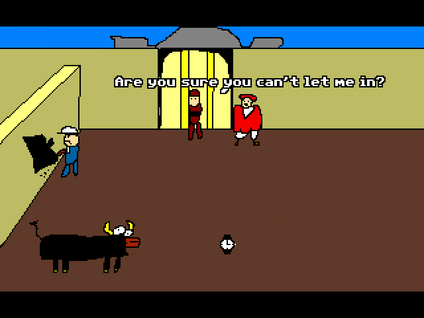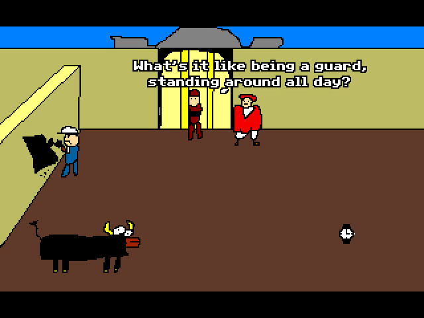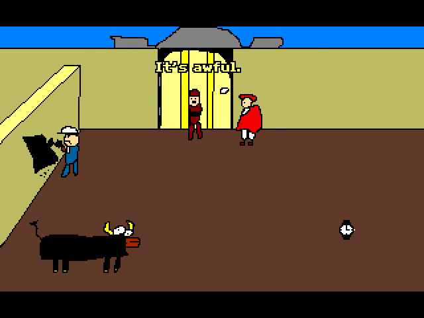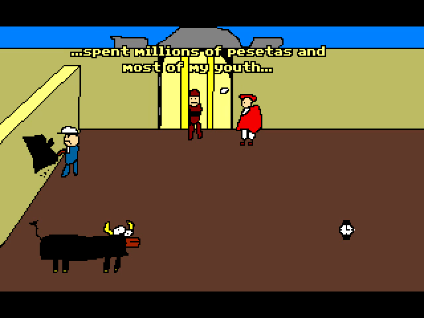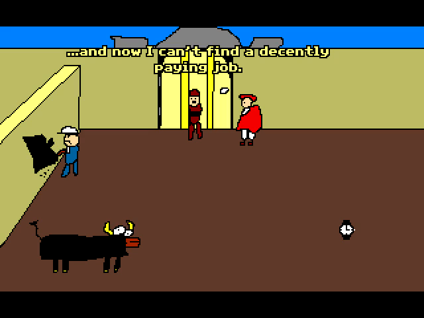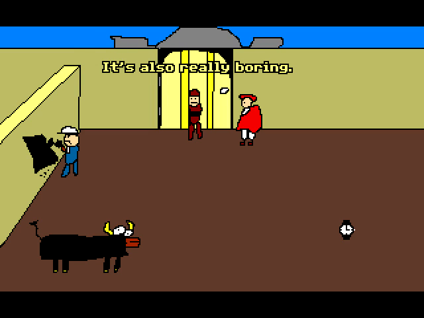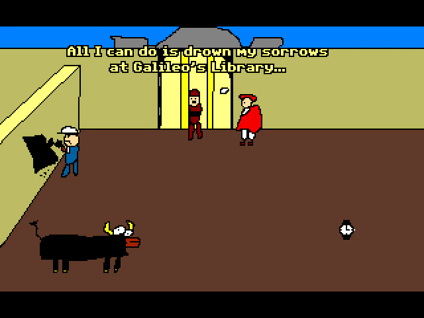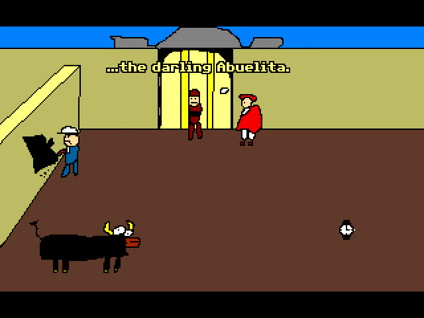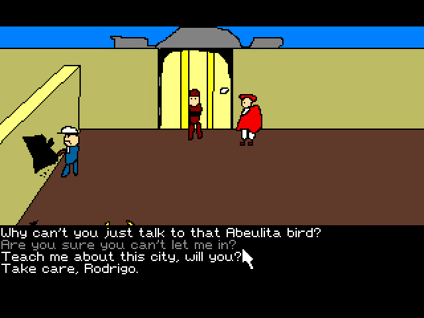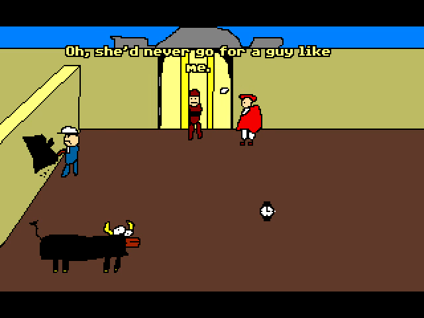Anyway, the impetus here is you need to get through this door, and Rodrigo won't let you do that because he's a guard. Yeah, and here he goes on more ramblings about his university days. And this is what gives you a clue to do something about the stripper in the library. Of course, anybody that knows Spanish knows abuelita is a terrible name for a stripper because it means grandma, and they misspelled abuelita apparently. So it gives you a clue that you need to do something with her.